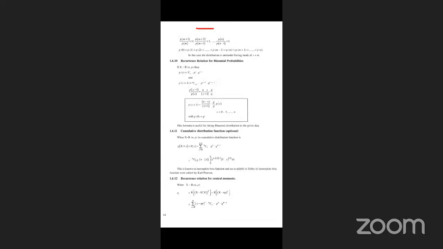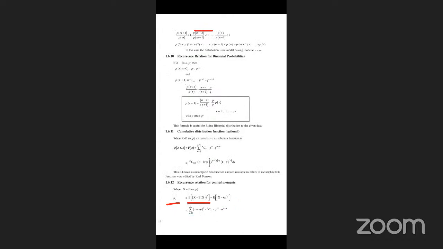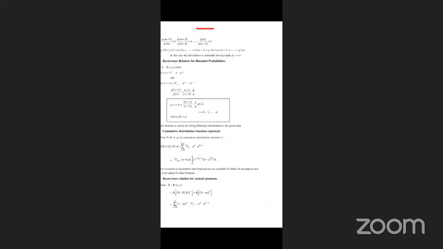Okay, the pdf is the same. Look here: r into (x minus np). First, this is the central moment formula. Expectation of x is converted into discrete form, summation of x minus np. Next, differentiate with respect to p on both sides. First apply the uv formula, next apply the uv formula again. The total equation is this one, and this equation comes.